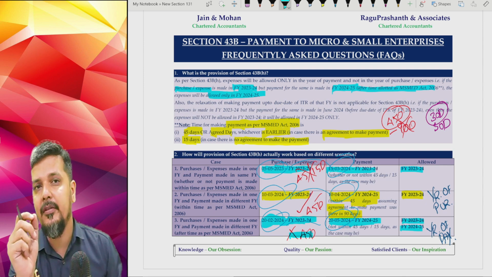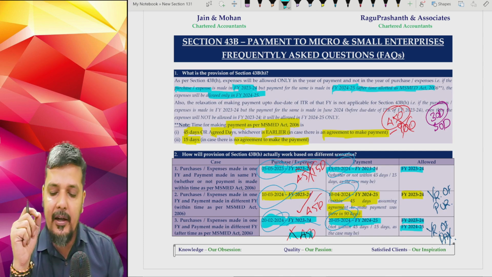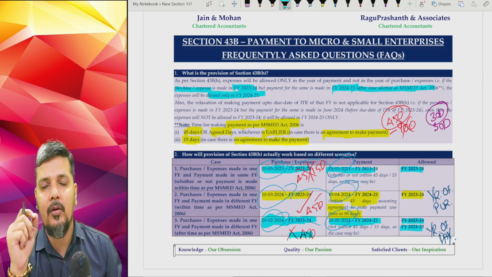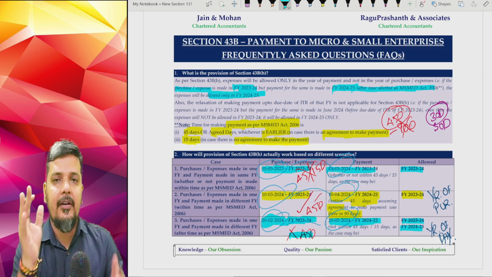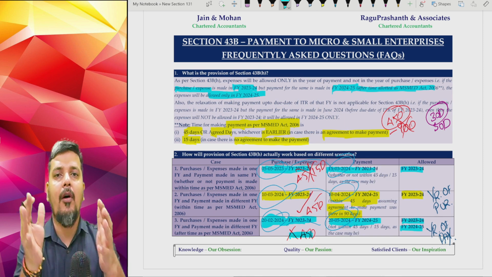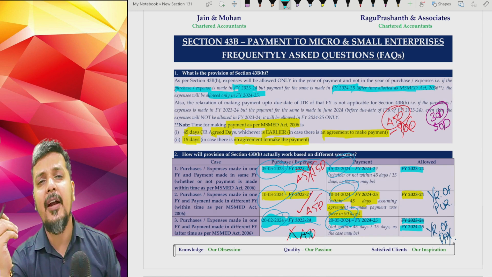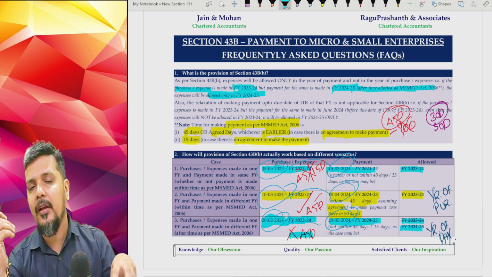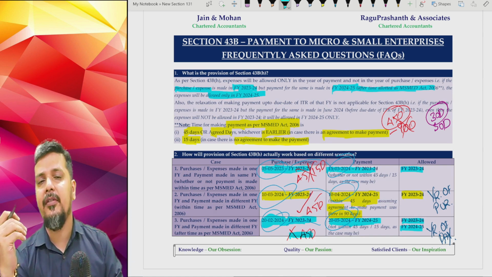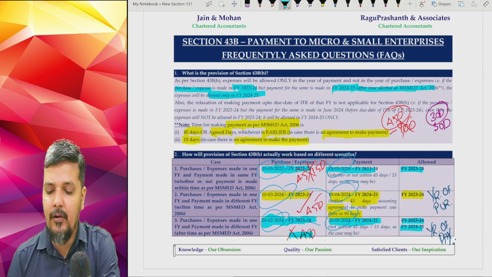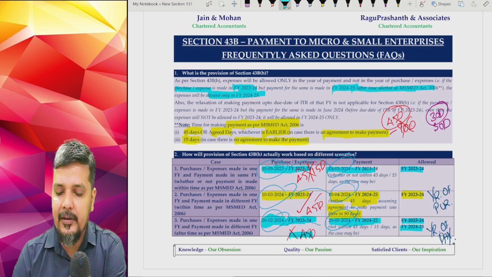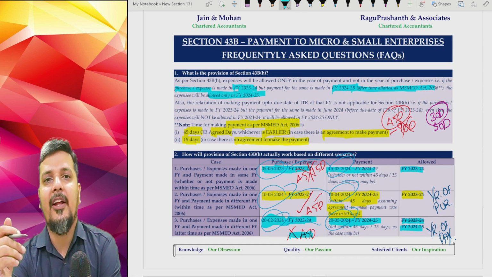So first rumor which is there in the market, let us break that rumor, make it very clear. Even if you plan your purchases in the end of Feb or March, payment should be made within MSME Act. Otherwise, it will not be allowed in that financial year of purchase. It will be allowed only in the financial year of payment. Second myth, or second important aspect.